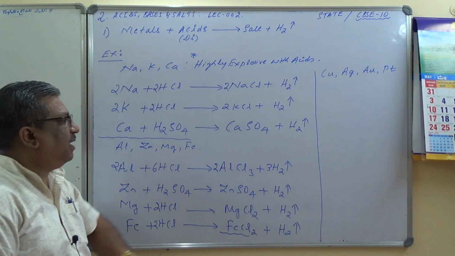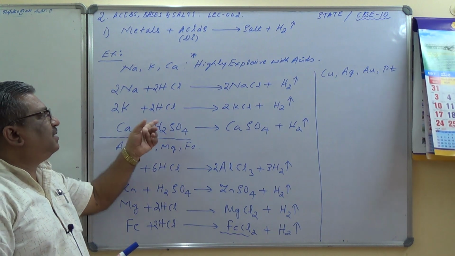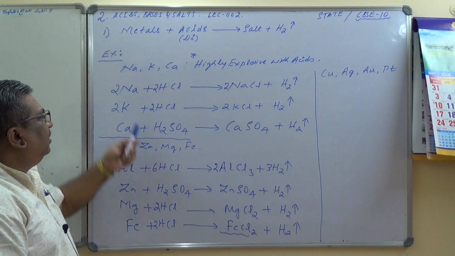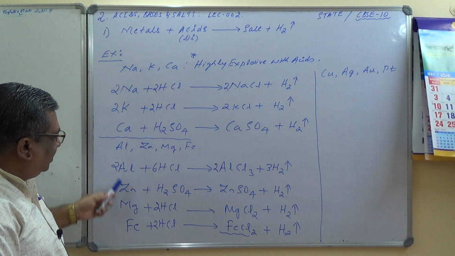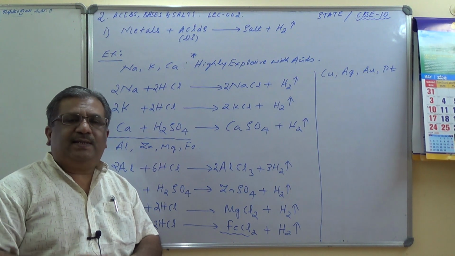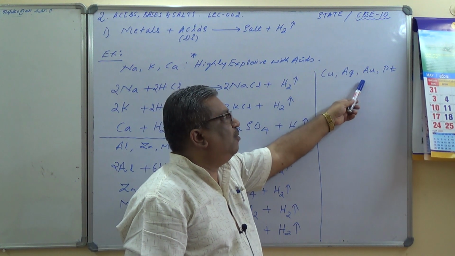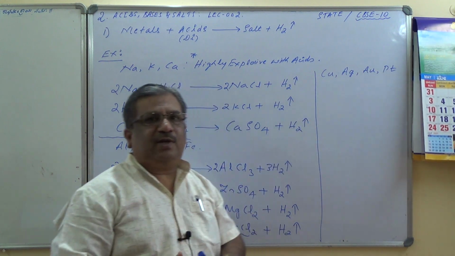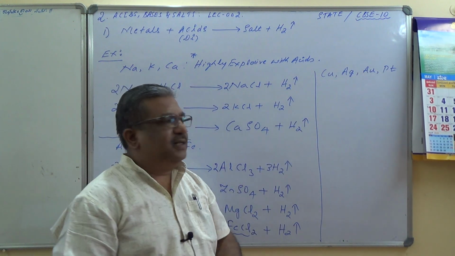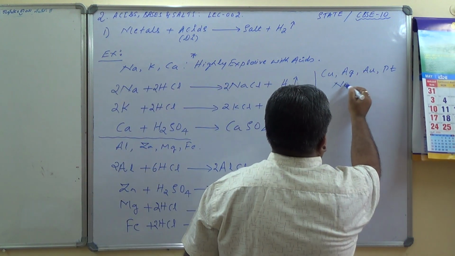All these reactions are hydrogen displacement reactions. The more reactive metal would be able to displace the less reactive element. Sodium, potassium, calcium, aluminium, zinc, magnesium, iron are above hydrogen in the reactivity series, and hence they would be able to displace hydrogen from the acids. Whereas copper, silver, Au, Pt, being below hydrogen, will not be able to displace hydrogen, hence these will not react with acid. So no reaction with acids.